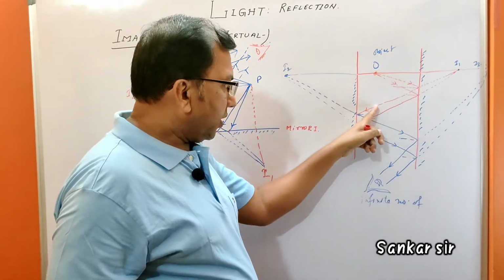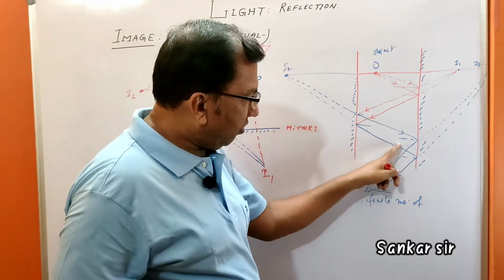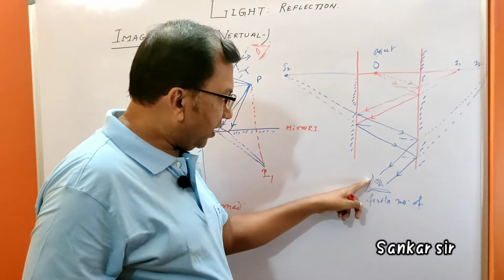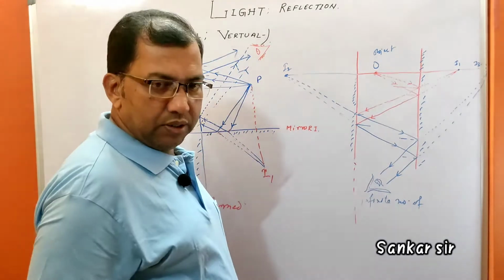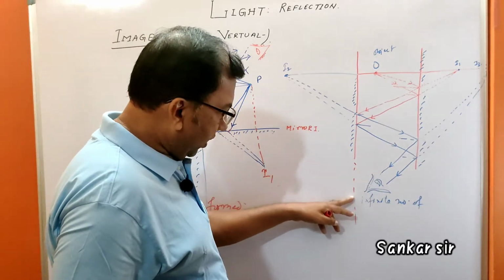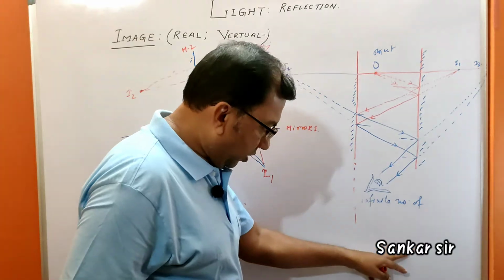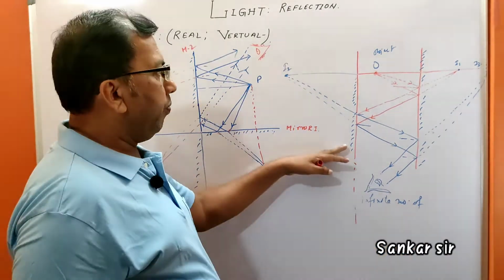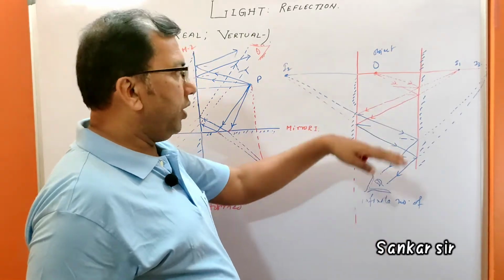It gets reflected back. Again, it gets reflected back. From here, it is reflected back. If you increase it out, again it will reflect out here. Again, it will get reflected back. In this way, an infinite number of images will form out here.